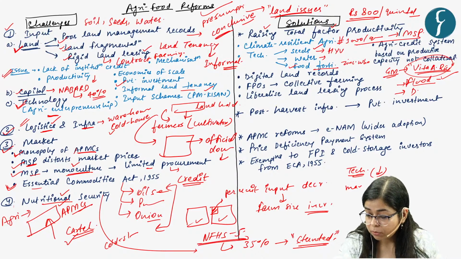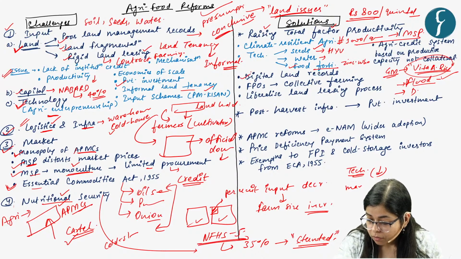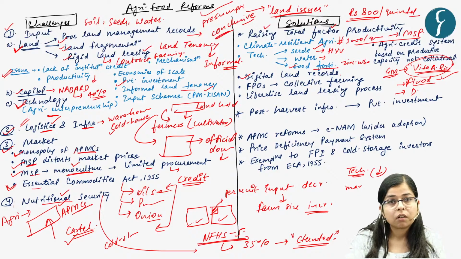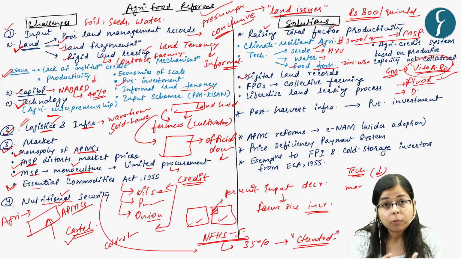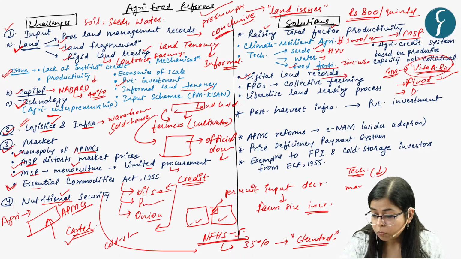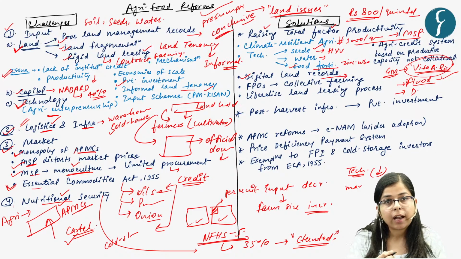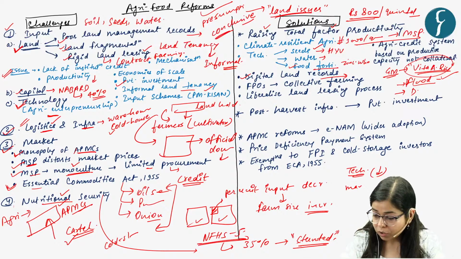Vitamin A rice particularly. And then digital land records. To solve the problem of poor land management records, India should move towards digitalizing land records, and via the Swamitva scheme, India is doing it.